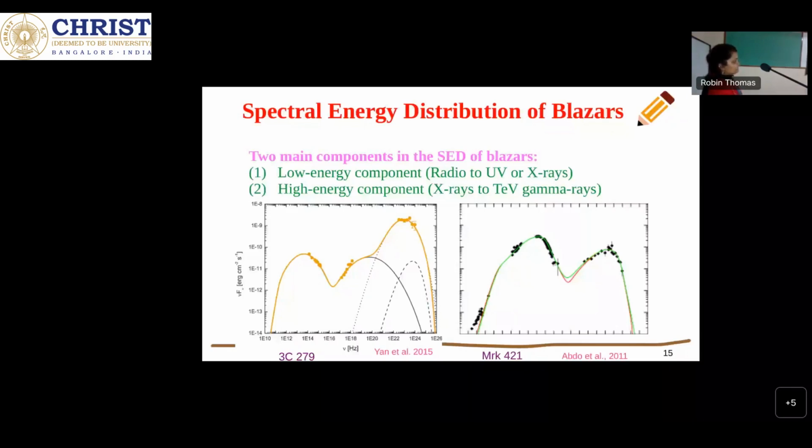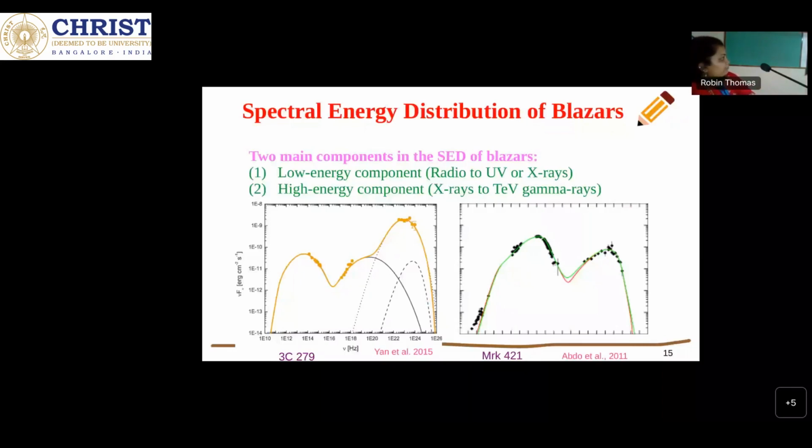Again, there is a difference between these two classes, FSRQ and BL Lac. The first one is SSC, the synchrotron self-Compton. Synchrotron self-Compton is where the low energy photons produced through synchrotron emission are the only ones that take part in the inverse Compton process, and we get the high energy emission. So the SED of this BL Lac source is the emission produced by the synchrotron self-Compton process.